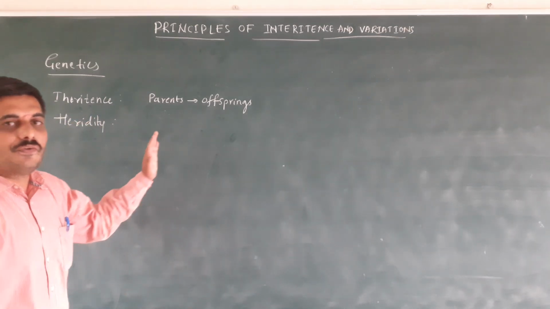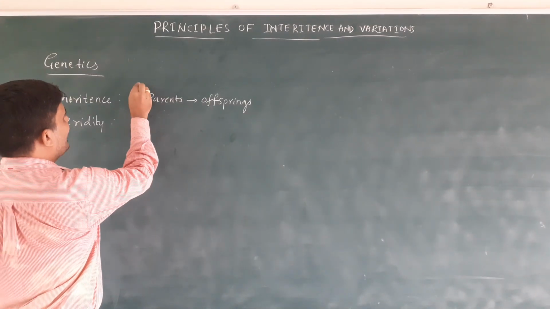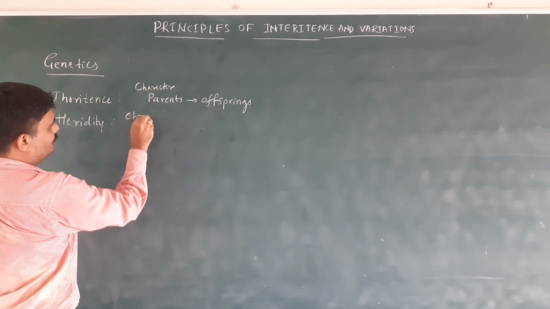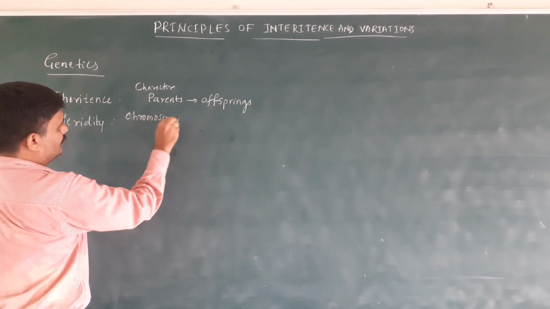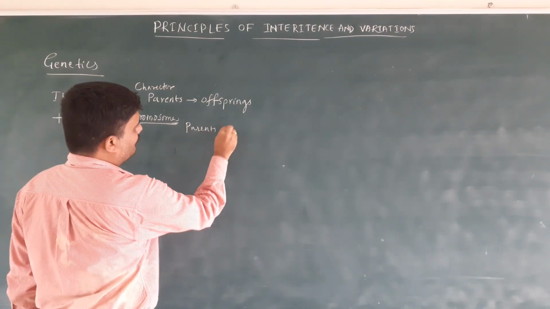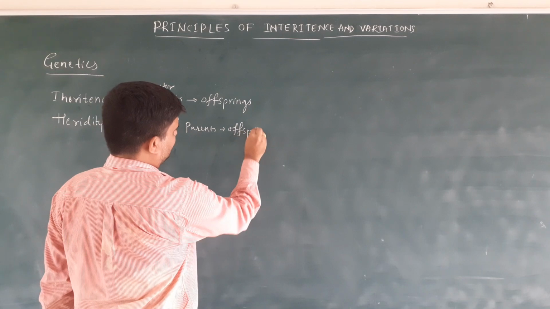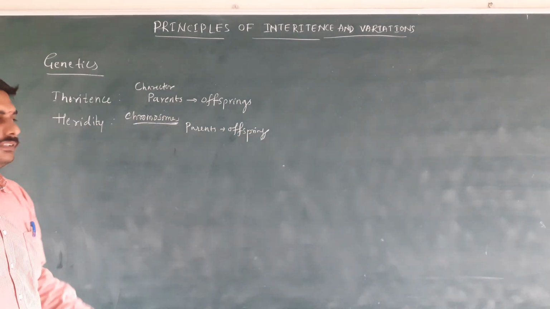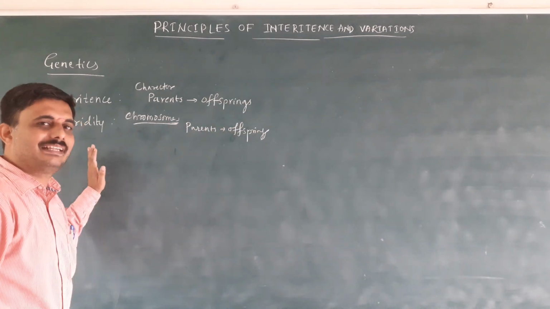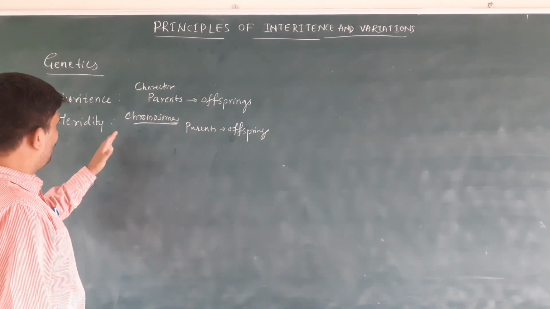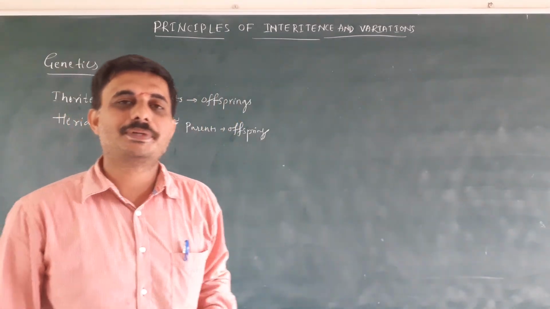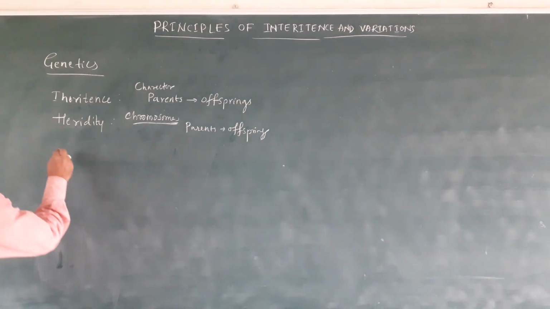Then what is heredity? The flow of chromosomes, not of a character. The flow of chromosomes from parents to offspring is called heredity. So it is also called the chromosomal basis of heredity.